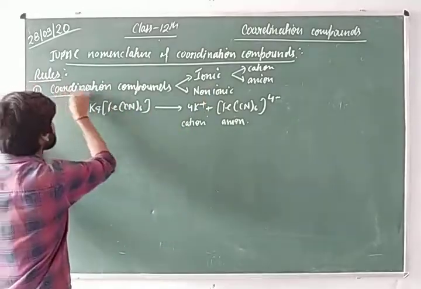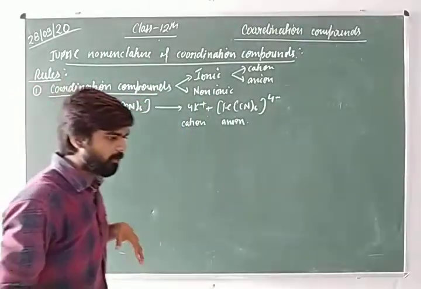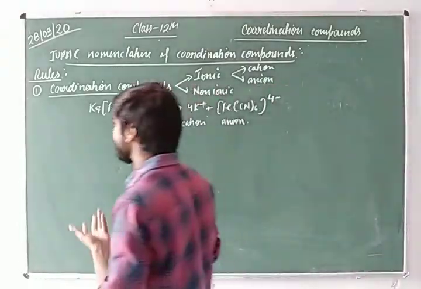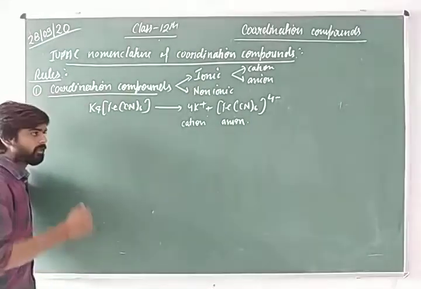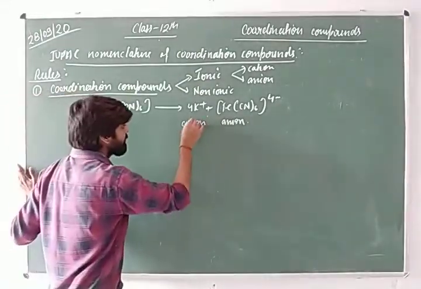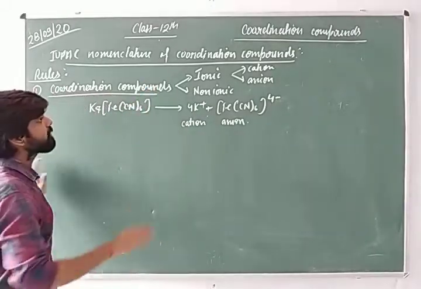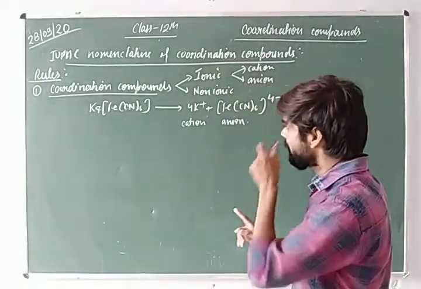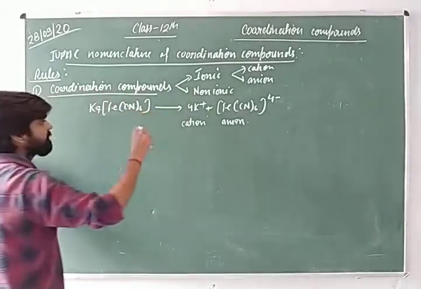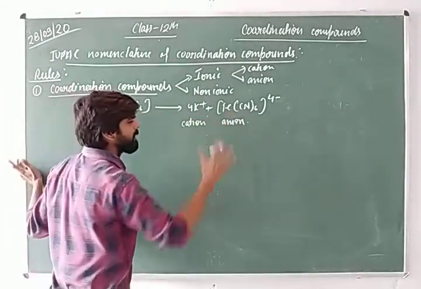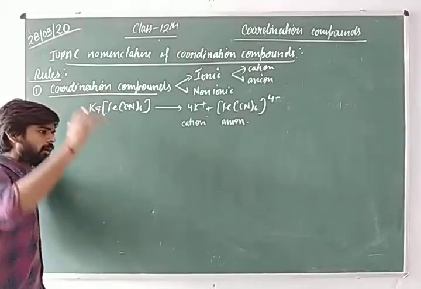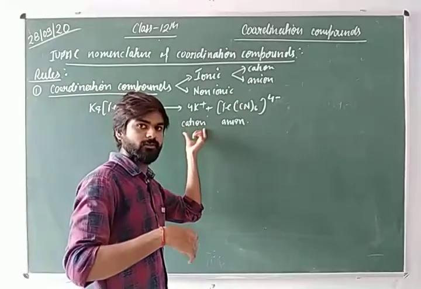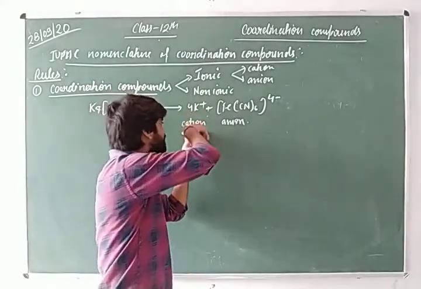If any coordination compound undergoes ionization, it gives cation and anion. Everyone knows. So during the IUPAC naming of coordination compounds which are ionizable, we write first the name of the cation and after that the anion. We always follow this rule.